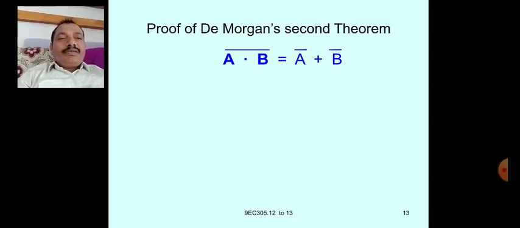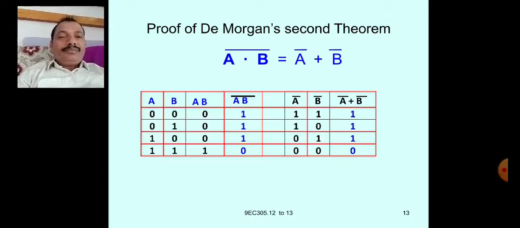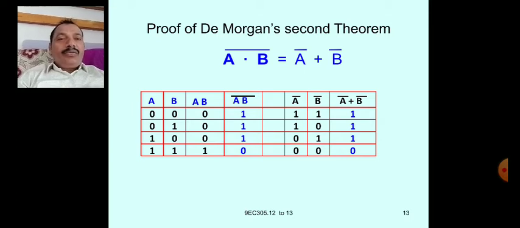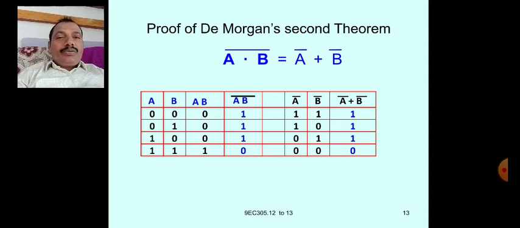Now let us see the proof of this theorem using the induction table method. Here, because there are two variables, you have four combinations: 0 0, 0 1, 1 0, 1 1.